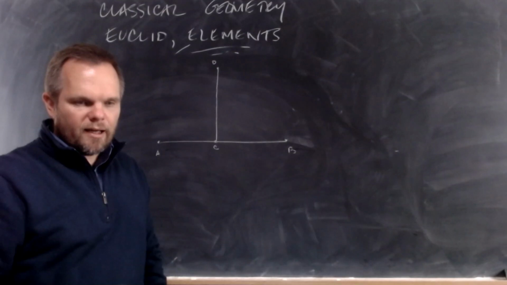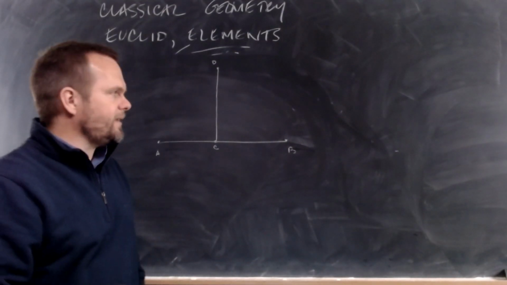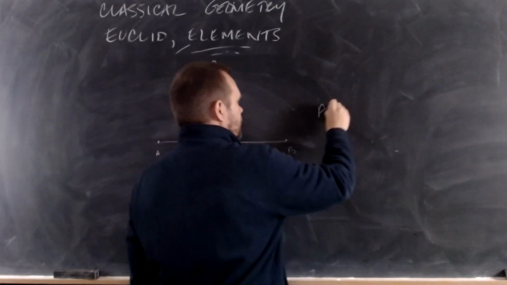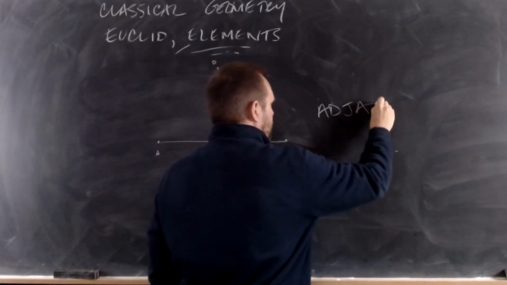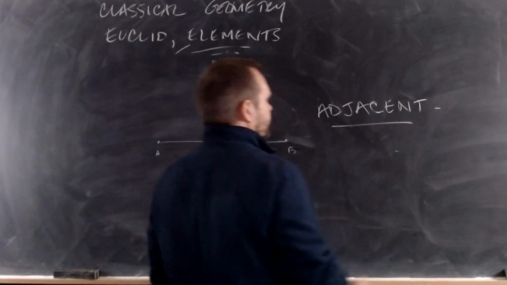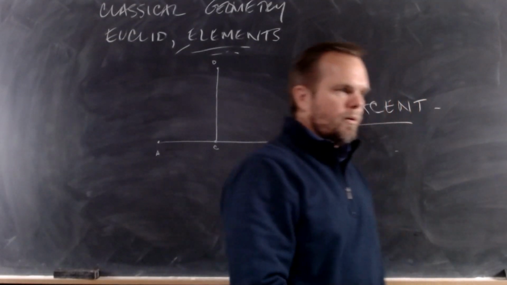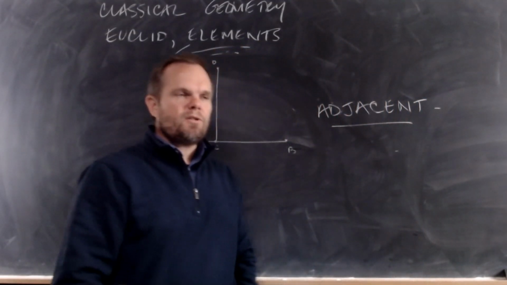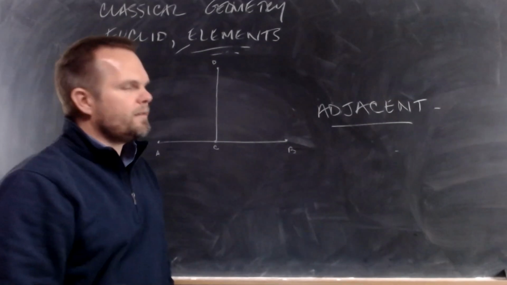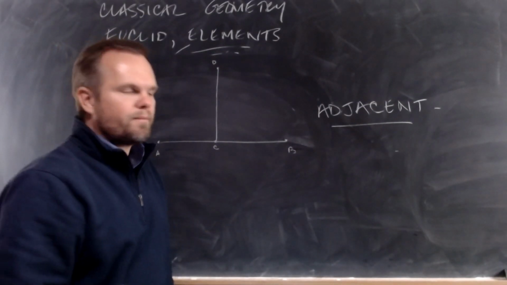When a straight line set up on a straight line makes the adjacent angles. We have this word adjacent. If you don't know Latin, you have to memorize this definition. If you do know Latin, you just have to look at the words and understand what it means.